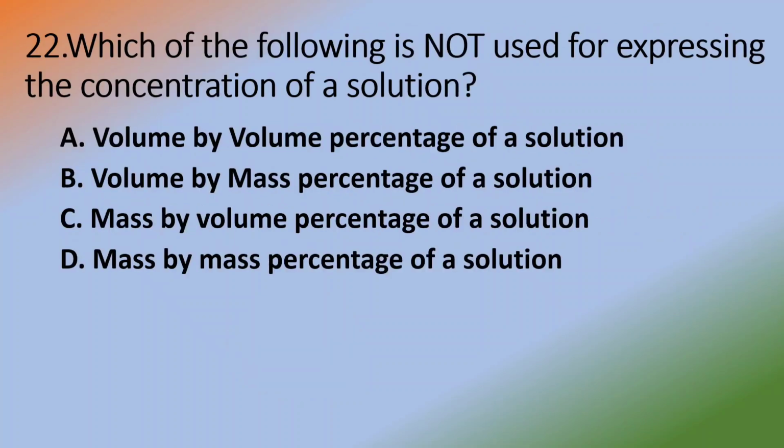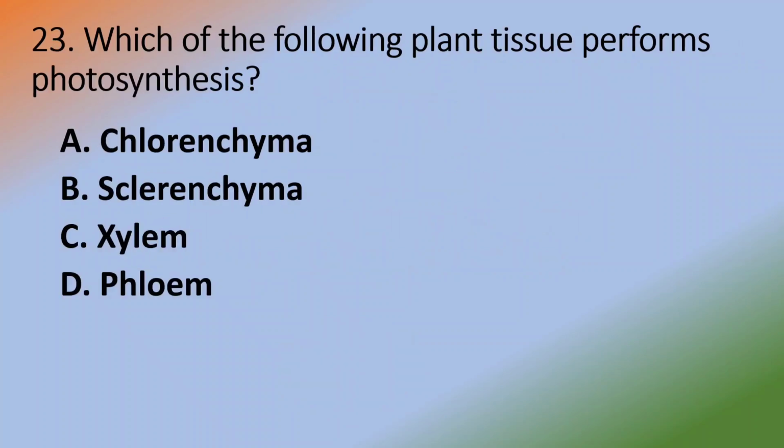Now next question. Which of the following is not used for expressing the concentration of a solution? Option A. Volume by volume percentage of a solution, volume by mass percent of a solution, mass by volume percent of a solution, mass by mass percentage of a solution. Answer is option B. Volume by mass percentage of a solution.